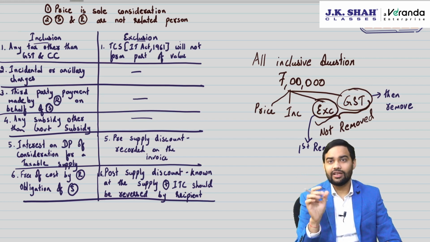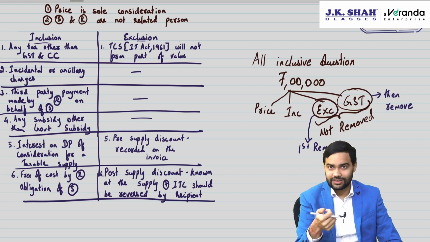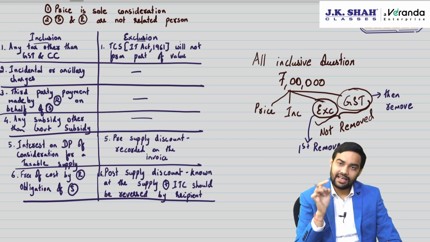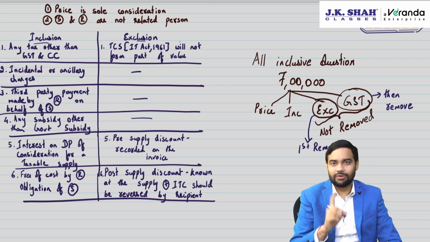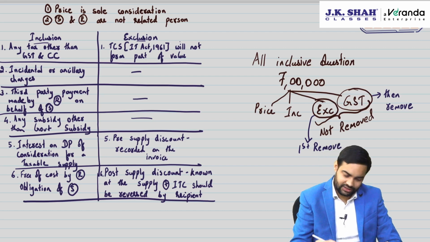So be careful of the wordings which are given in the question. When the question says net of subsidy, that means it is already reduced. When the question says already included, included meaning it is already there, till now subsidy has not been reduced. So you know the taxability very well. Based on the taxability, read the English properly to arrive at an answer. This is the first type.